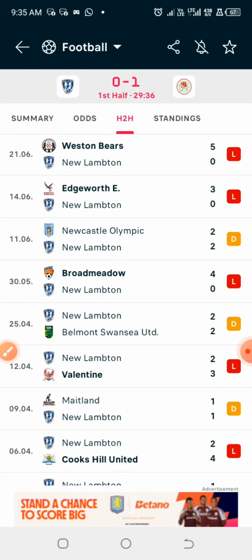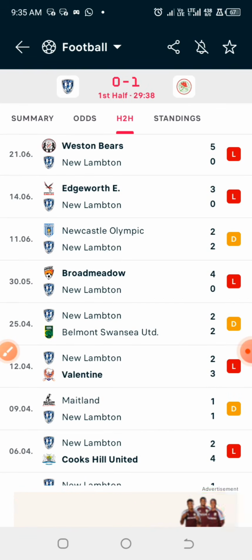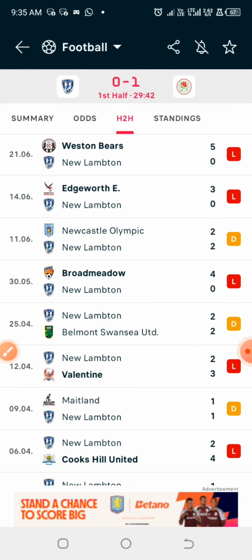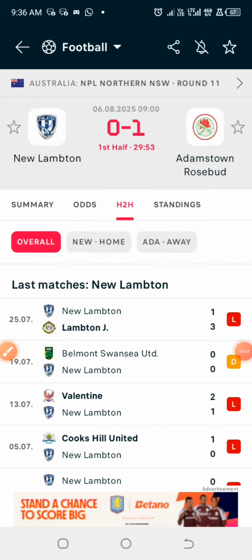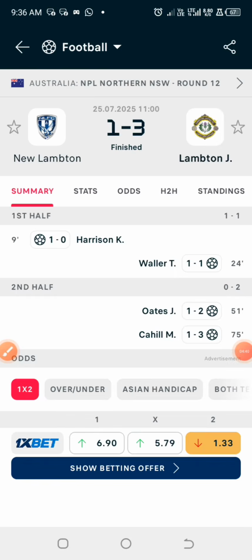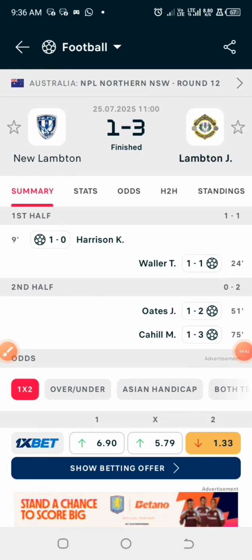Are you getting it? So after that, what you just need to do next is to divide the overall total goals scored. Let's take, for example, our last 2 games as an example, but normally what you just need to do is the last 10 games, so that your analysis will be well detailed. But I will make use of just the last 2 games.